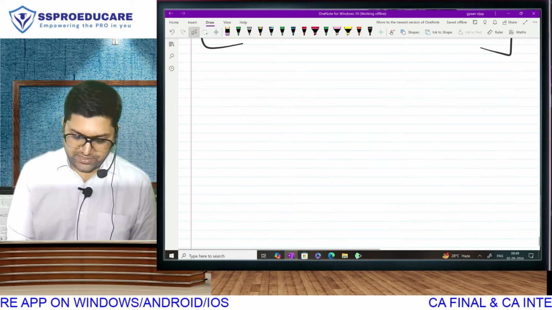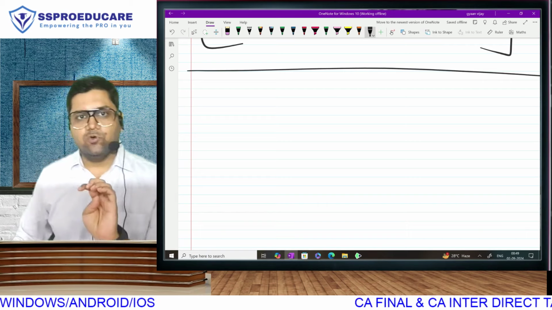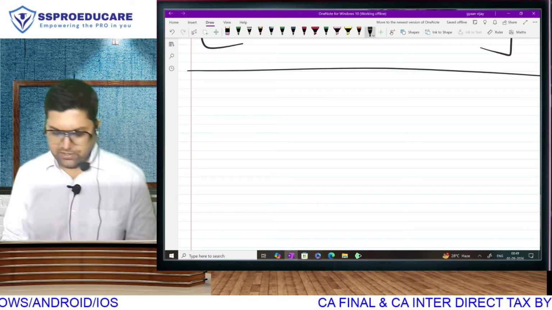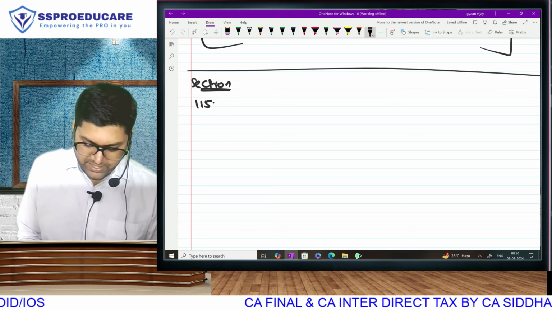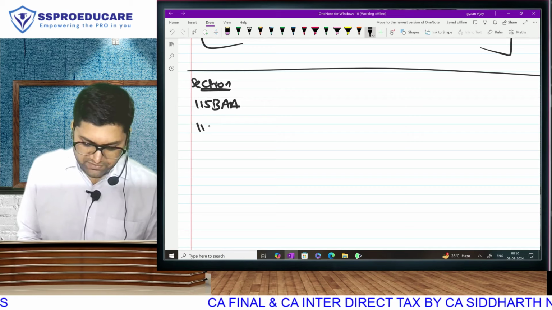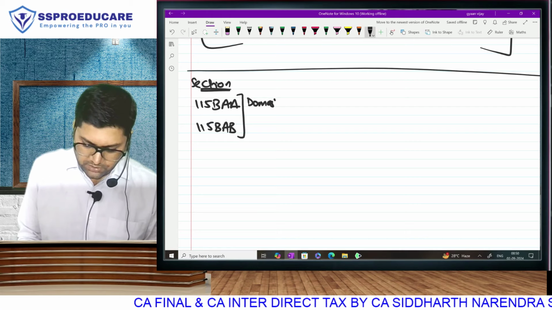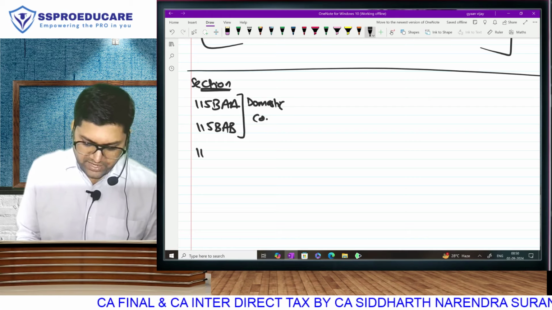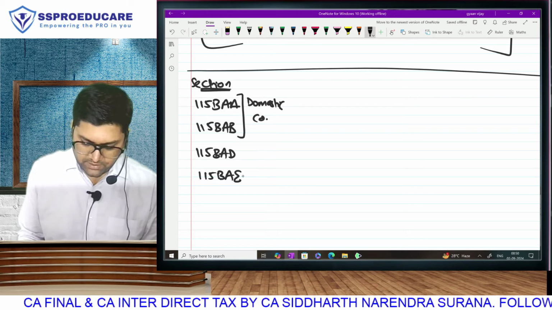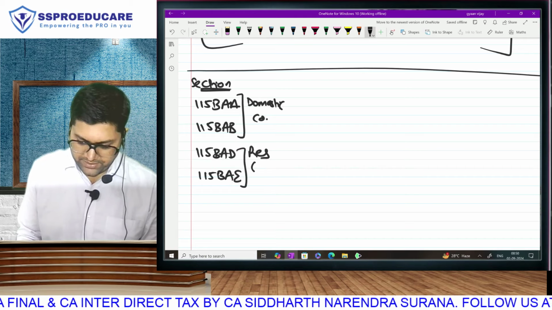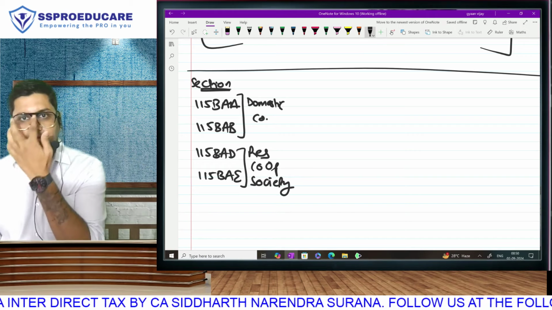Fantastic. With this, ladies and gentlemen, we come to the last part of our new taxation regime where we have to do 4 sections. And good news is that the 4 sections will be done together only. So what 4 sections do we have? We have section 115BAA, BA, and 115BAB. These 2 sections are applicable to domestic company. And we have got 115BAD and 115BAE, resident cooperative society. Is that correct?